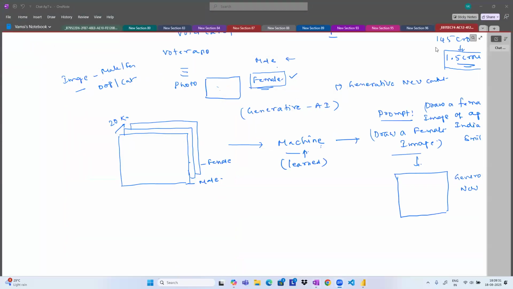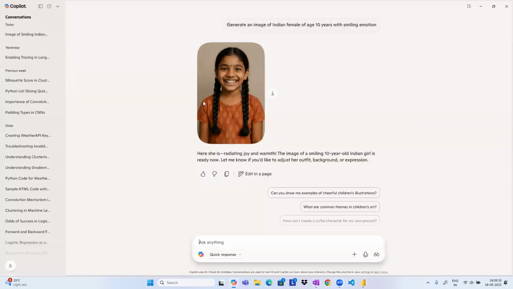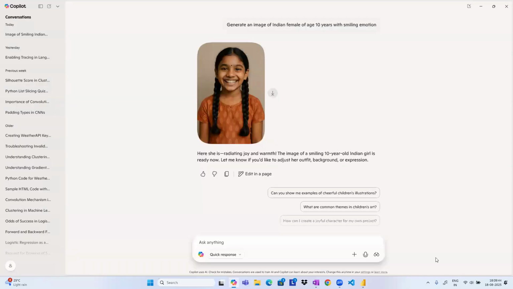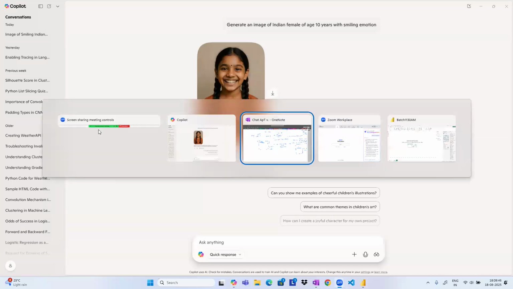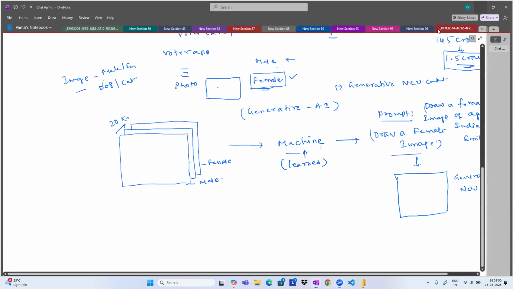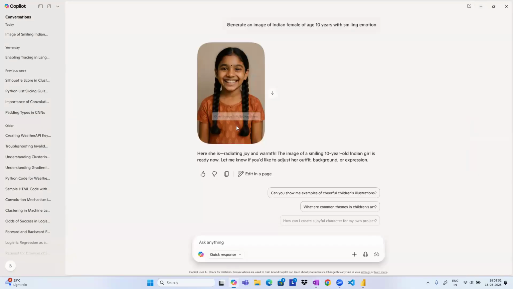Like that, we can ask for audios and videos. See how Copilot has generated this image now. Copilot has generated this image. This image is different, and that image is different there. Both of them are different images, as we can see with the data. That is the ChatGPT trained model, and this is the Microsoft Copilot trained model. So this is completely an AI generated image, guys.